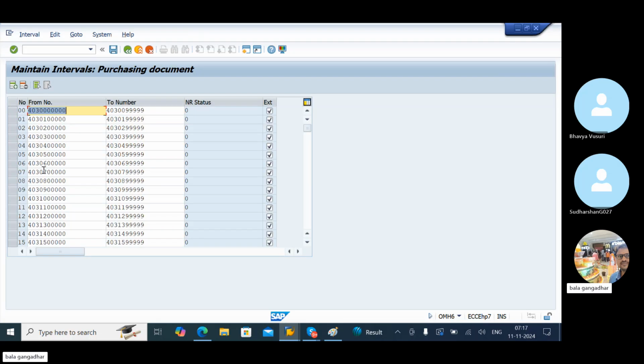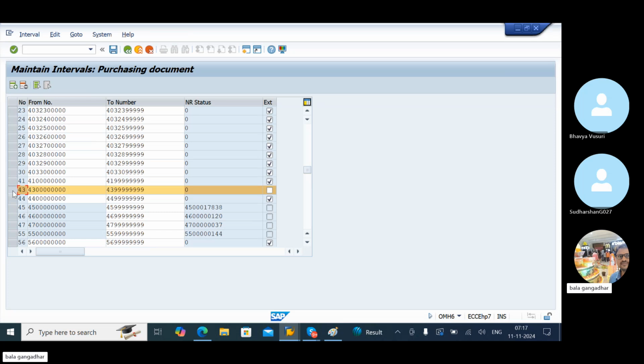Last class also we created a number range. You can use any number series. These are all external series. We'll create our own series. For example, let's take 43 as the number range.